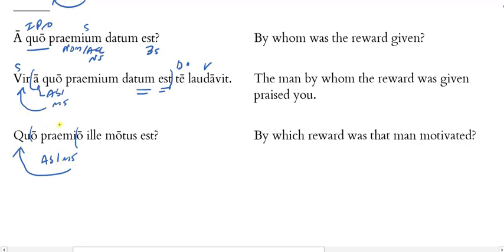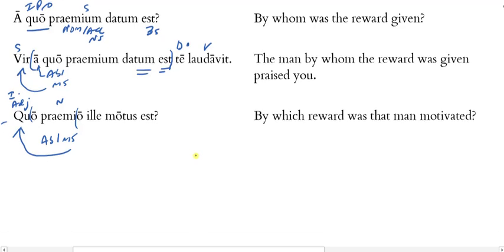So as praemio is a noun, this seems to be having an adjective function. And since it's in a question, this is an interrogative. It's not a relative pronoun because there's no antecedent before. So it's that ille, that is masculine singular, nominative, that man, that one, as a motus est, was motivated. Quo praemio, remember we're going to translate the ablative here. This is an ablative of means. By what reward? By what reward was that man motivated?